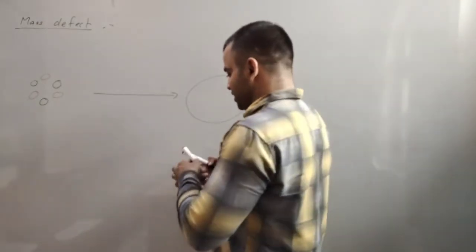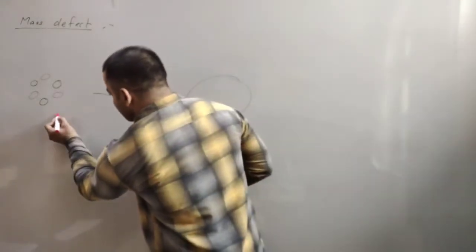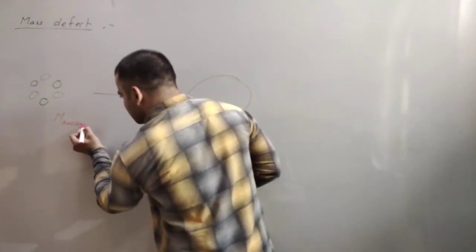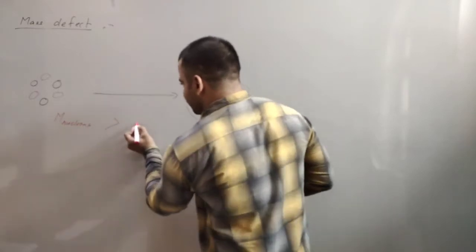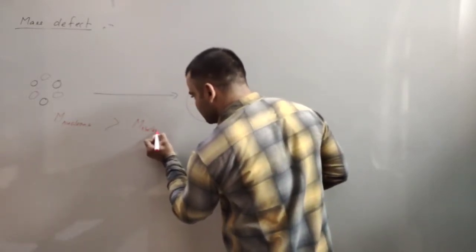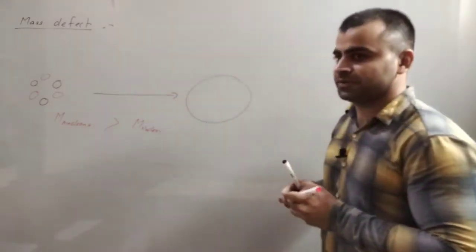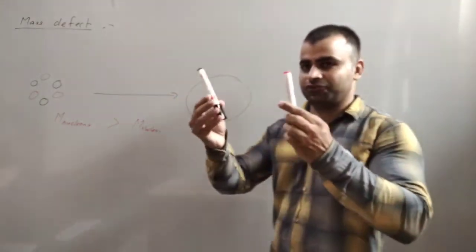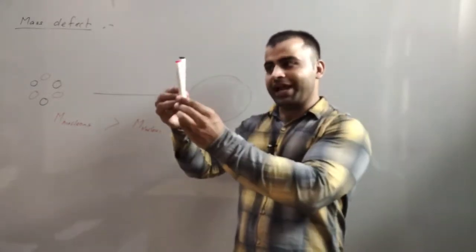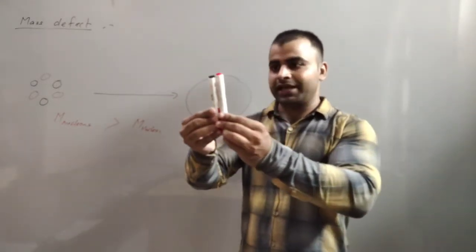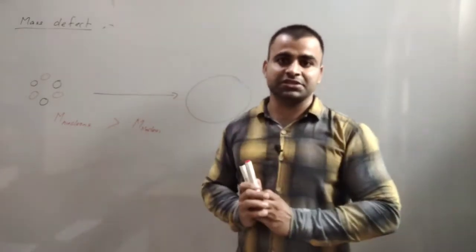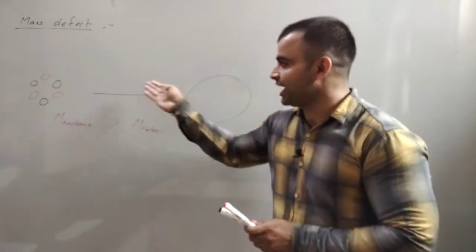We can say that the mass of these nucleons is greater than the mass of this nucleus. How is it possible? It means if this is 20 grams and this is 20 grams, if we add both, then the mass is found to be less than 40 grams. The same thing is happening here.